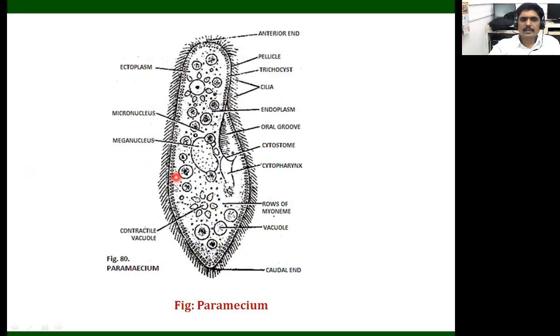Below the pellicle, we observe carrot-shaped or chili-shaped structures, which we call trichocysts. These trichocysts are helpful for the defense mechanism.